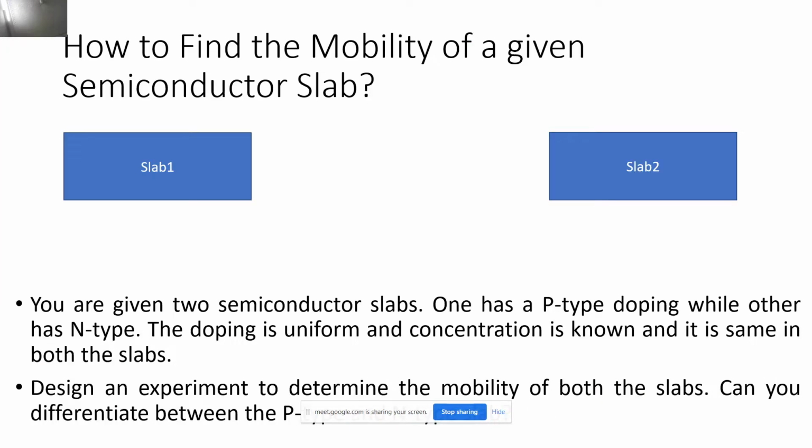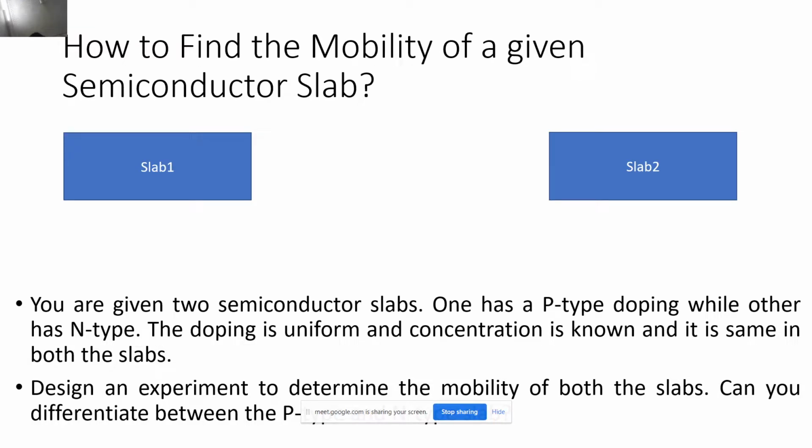Now I want interaction from you guys, because I have especially designed this question for you. What you have been given is two semiconductor slabs. One is p-type doped, another is n-type doped, and you don't know which slab is p-type doped and which slab is n-type doped. You just know the doping concentration and you don't know anything else. So what has been asked is that you need to differentiate between these two slabs.